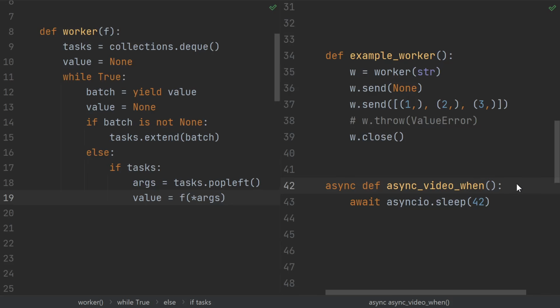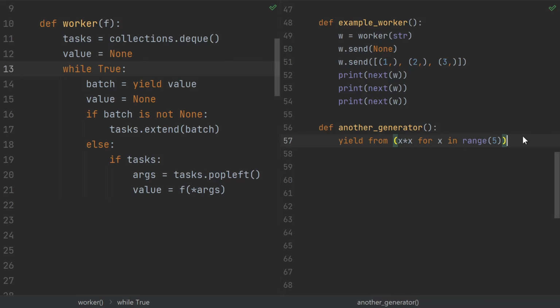Well, it's no coincidence. As it happens, under the hood in Python, async await coroutines are defined in terms of generators. So once again, being lazy is paying off big time. The lazy machinery of generators is powerful enough to design an entire async framework around. And that's not even the end of the video, because we still have one major feature of generators left to cover: yield from. Yield from allows one generator to yield values from another generator.